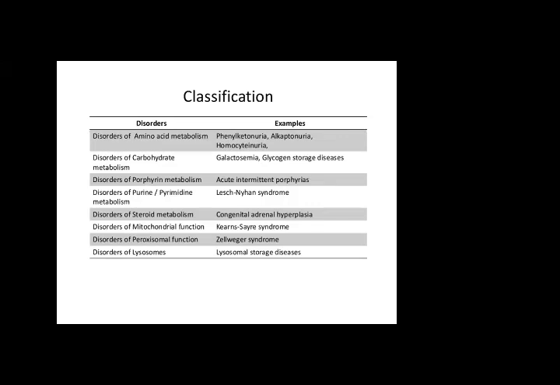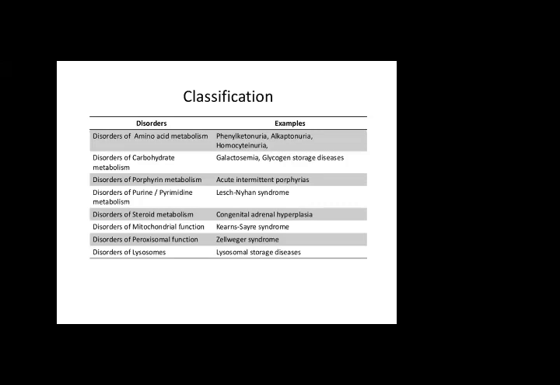Disorders of carbohydrate metabolism include galactosemia and glycogen storage disease. You can match the disease name with the major component: galactose and glycogen are two components of carbohydrates.